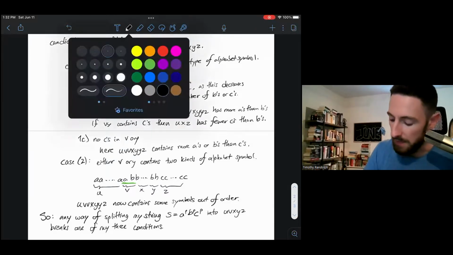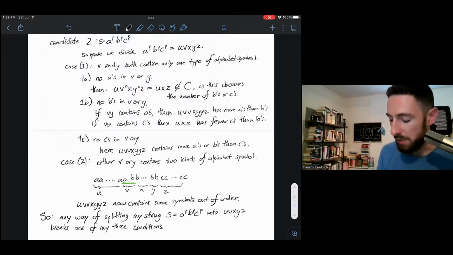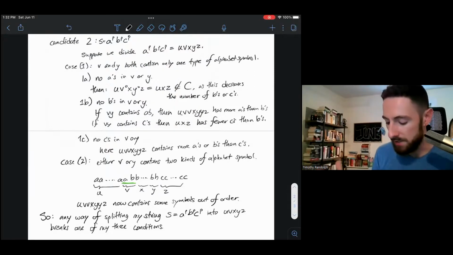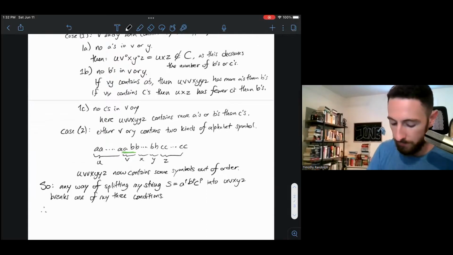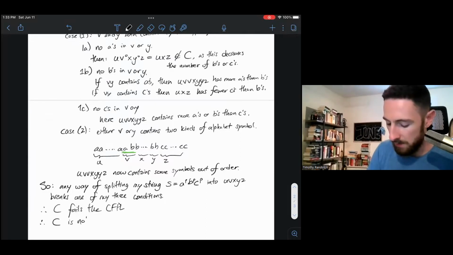So that allows me to conclude any way of splitting my string into u, v, x, y, z breaks one of my three conditions. It follows that C fails the context-free pumping lemma, and therefore C is not context-free.